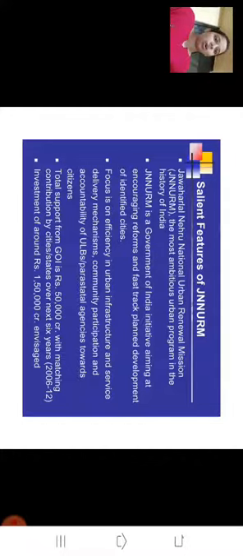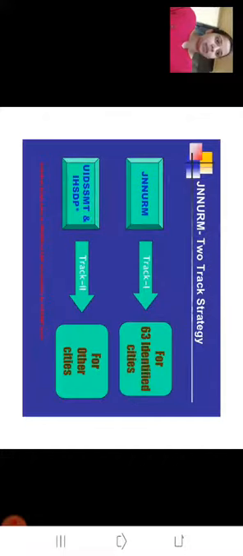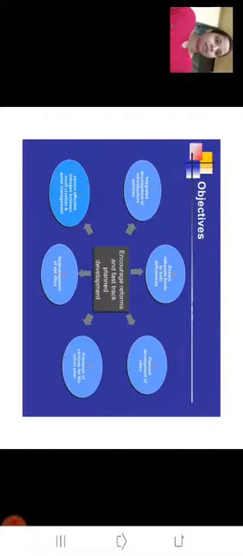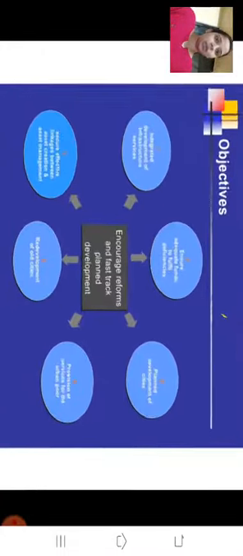The focus is on efficiency in the urban infrastructure and service delivery mechanism, community participation and accountability of agencies towards citizens. This program is working in 63 cities. Now what are the objectives of this program?